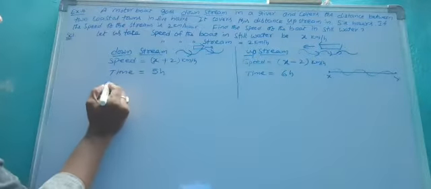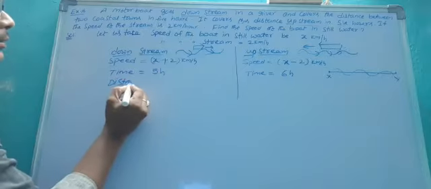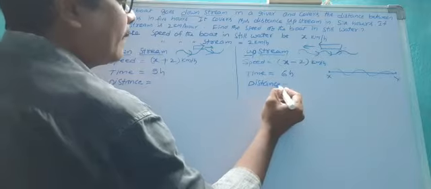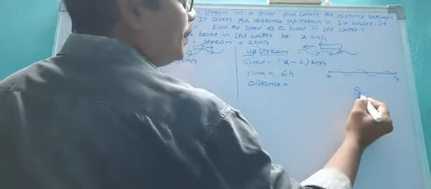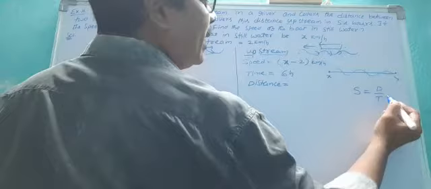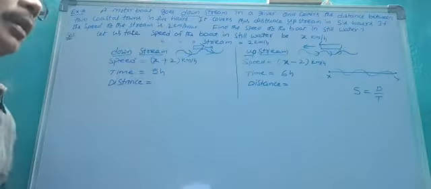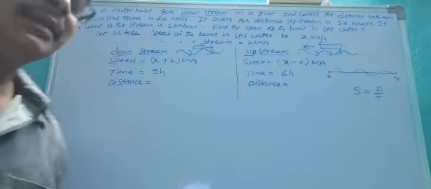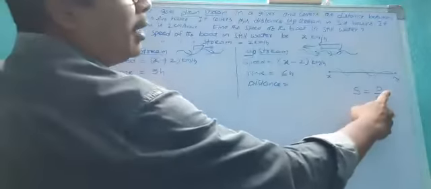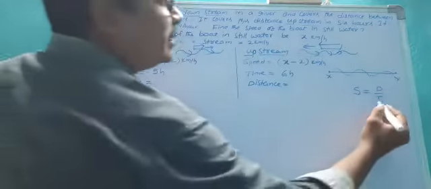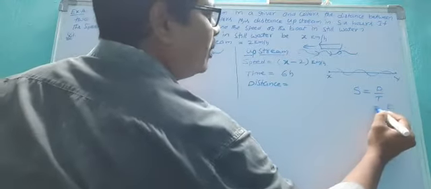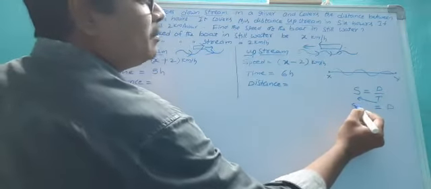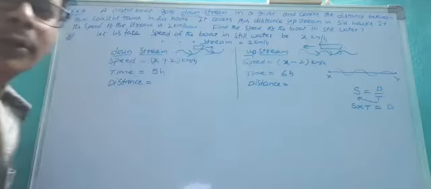Now we have to find the distance, the same distance. You already know speed equals distance by time. That is the relation among these three. But what do we want? We want to find the distance. Here time is in the denominator, and on transposition it becomes multiplication, so distance equals speed into time.